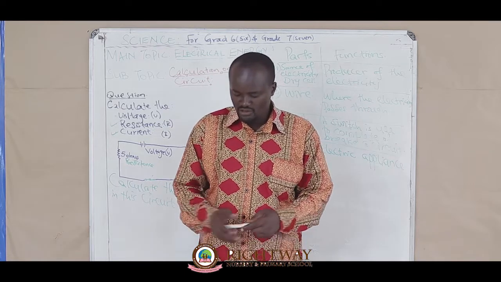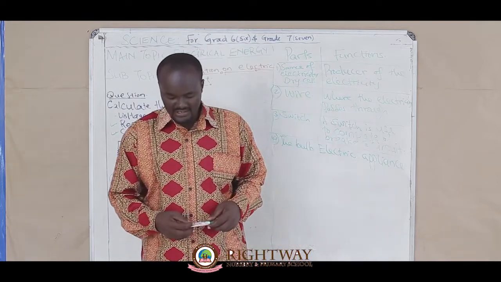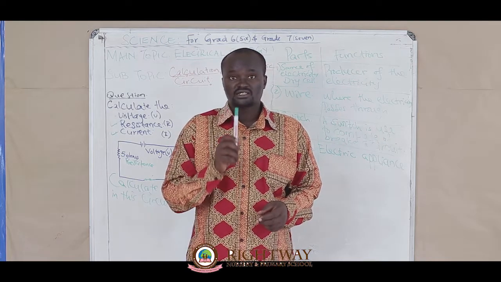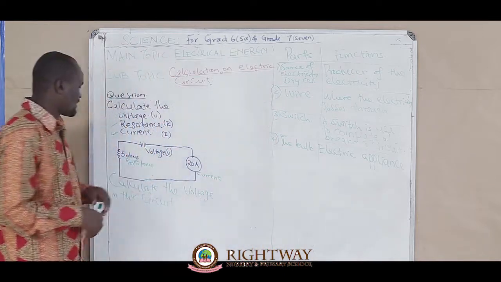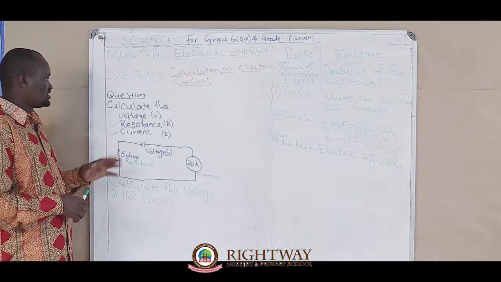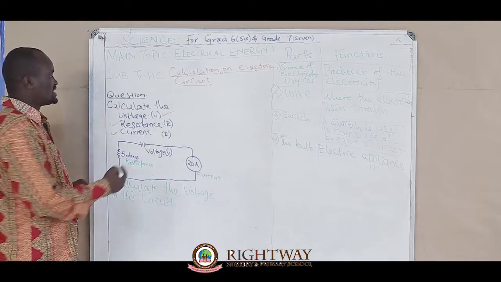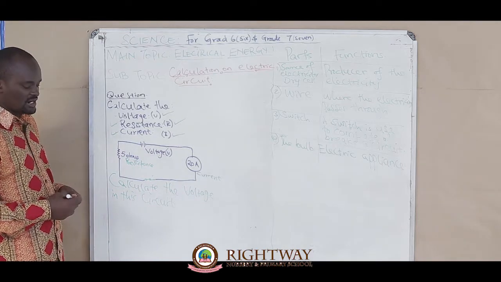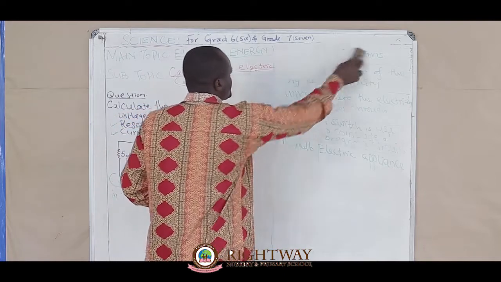Hope we are moving on well, and now you understand how to draw a circuit and how to name the parts of the circuit. Can we now please get into the calculation? Remember, at the end of the topic, you need to understand how to calculate voltage, resistance, and current. Can we now move to calculation of all these?